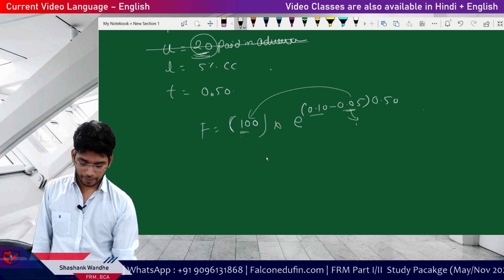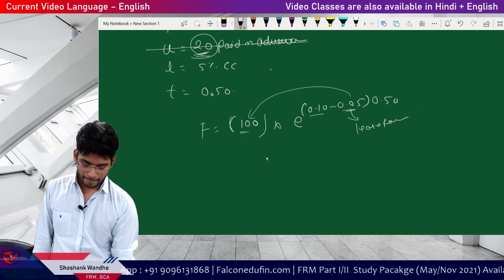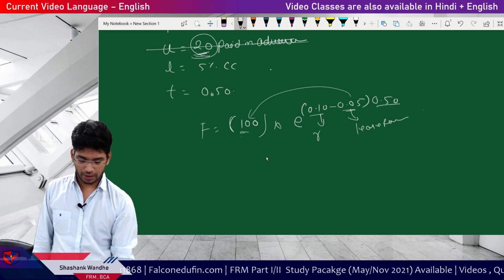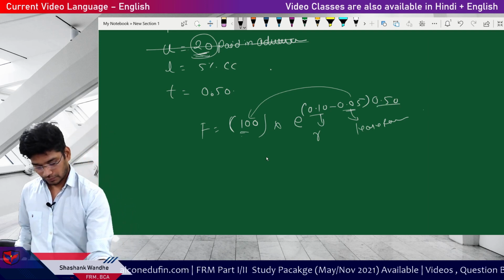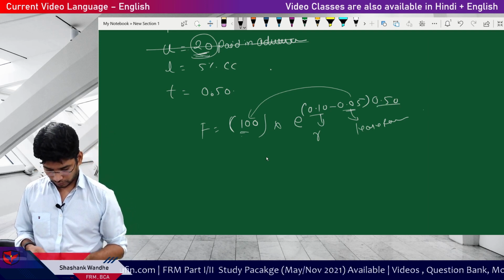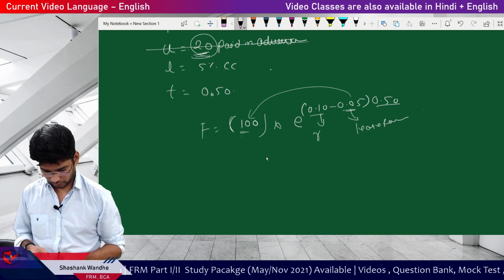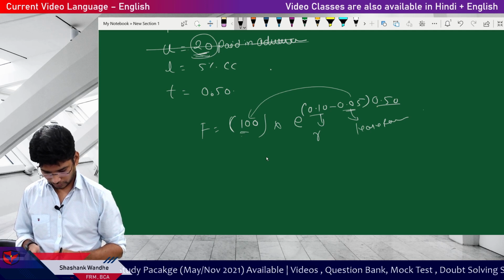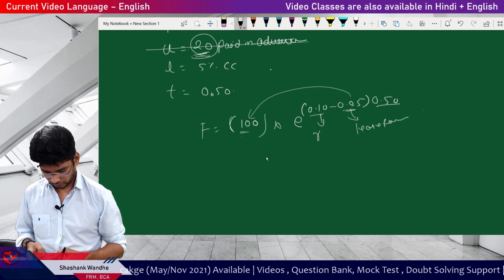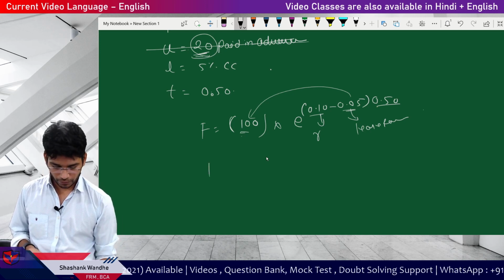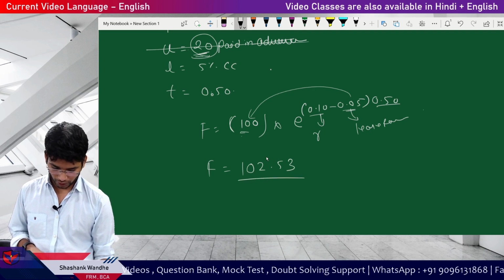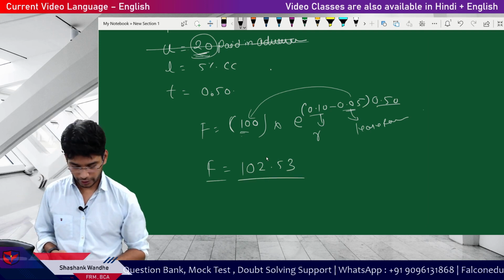This is lease rate, and then this is your r minus lease rate multiplied by 0.5. So forward rate is equal to 102.53. This is your forward rate.